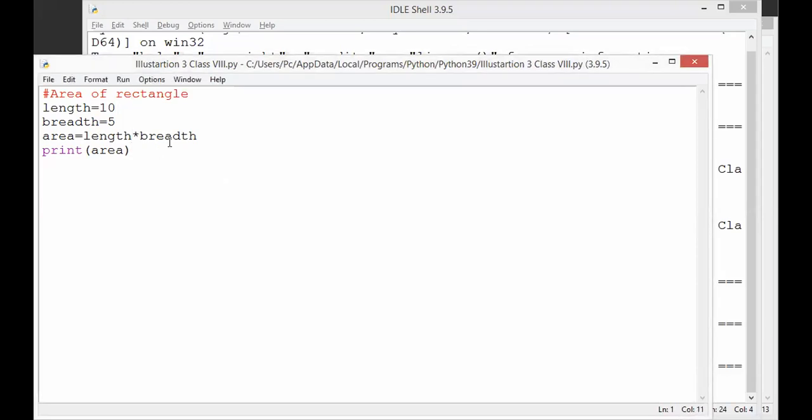So here is our next program. We have to find the area of a rectangle. We know the area of a rectangle is length into breadth. This is our documentation part in the program.